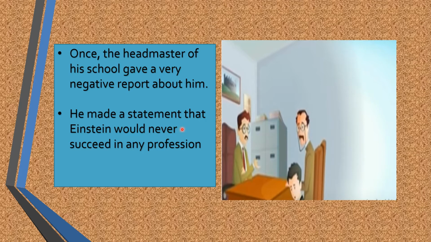Is that correct, students, to make a judgment about somebody? But Albert Einstein proved to the world that everybody was wrong about him. He proved to the world that he had a smart and beautiful mind.